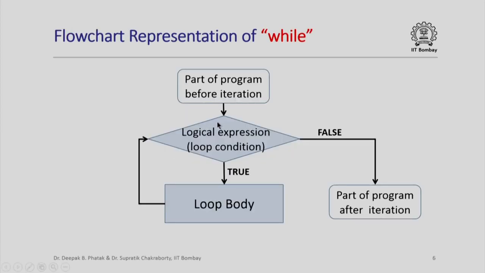As a flow chart, this can be represented in this manner. We have the part of the program before iteration, part of the program after iteration, and then we check this loop condition. If it is true, we go through the loop body and again come and check the loop condition, and any time the loop condition becomes false when we are doing this check, we can exit from the loop and execute the part of the program after iteration. So here is a simple animation of how control might flow through a while loop. This red dot indicates the control flow. The control might flow around the loop a few times and then come out of the loop.